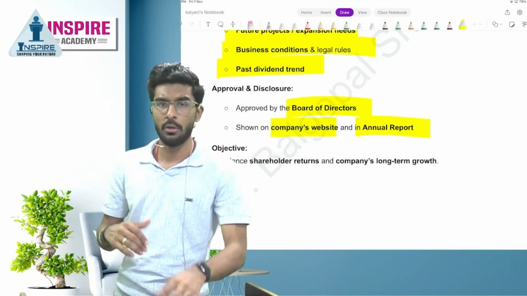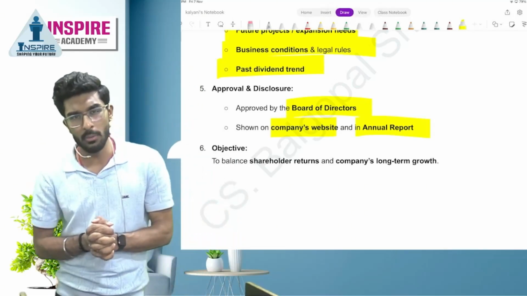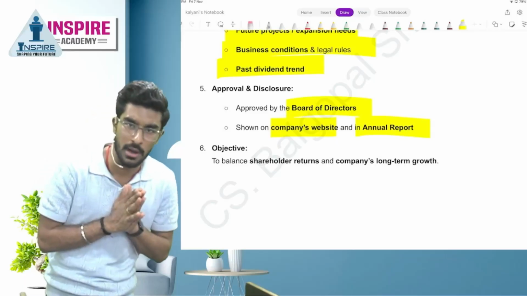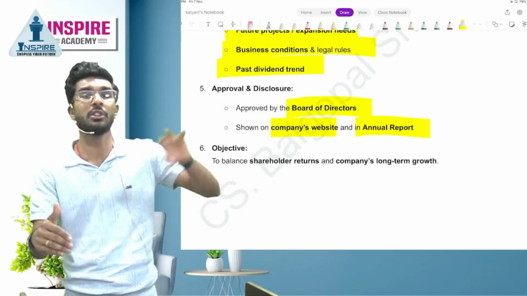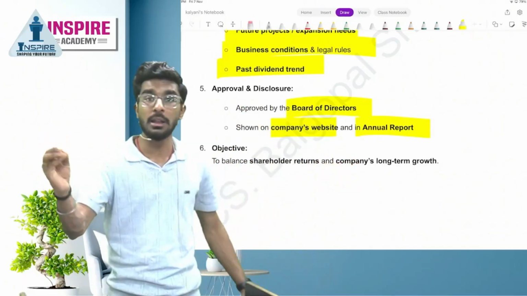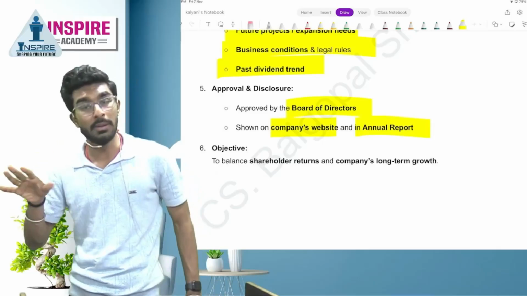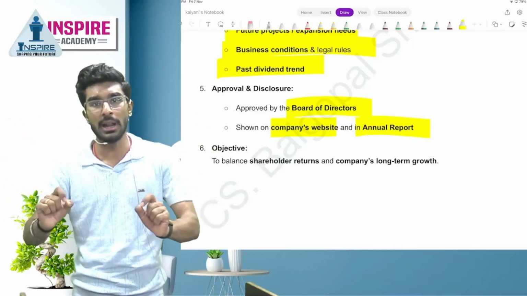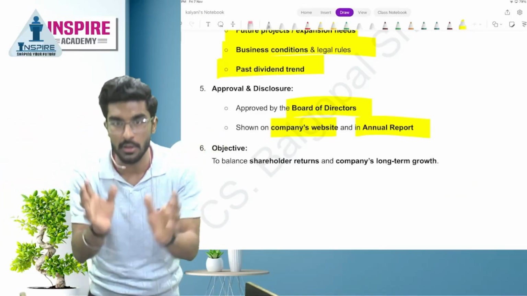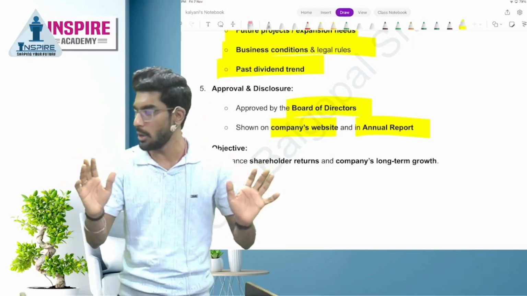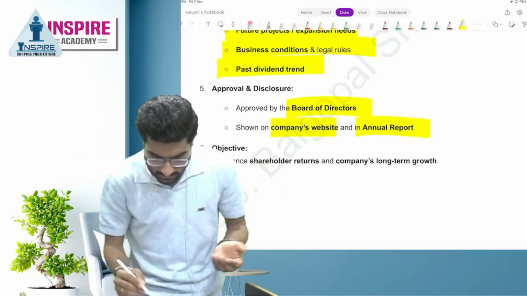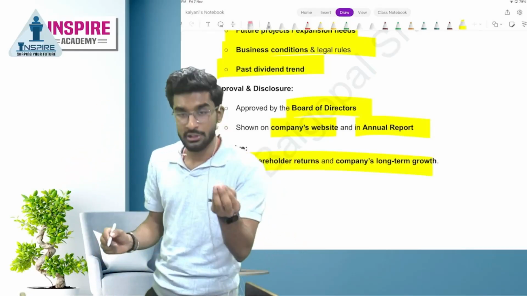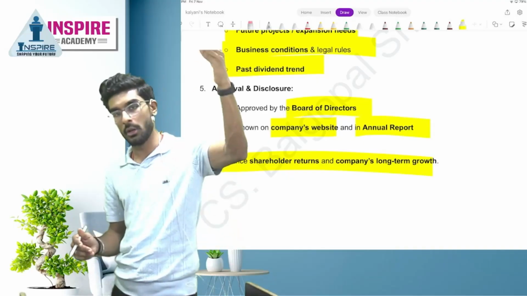If you are a shareholder of a top 1000 listed company, you will clearly know when can I expect dividend, when will Reliance pay dividend, how much Reliance can pay as dividend, what factors will determine whether I will receive dividend or not. Every single thing should be mentioned so as to retain the confidence of the shareholders. Yes or no, people? And the last is, the objective is to balance the shareholders' returns and the company's long-term growth.